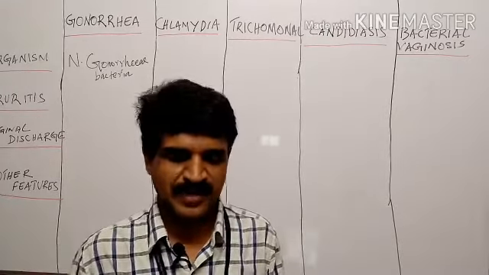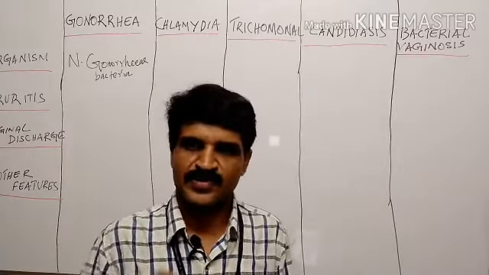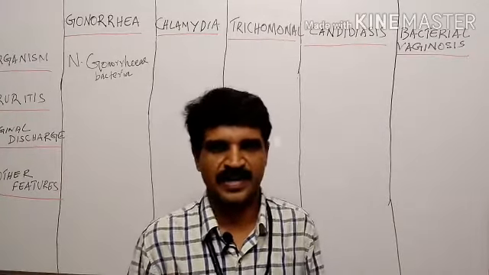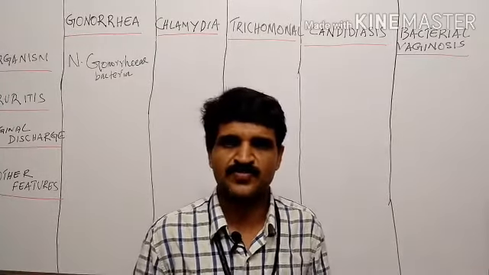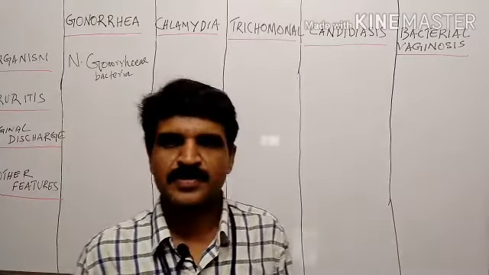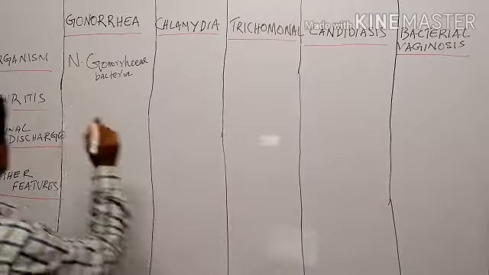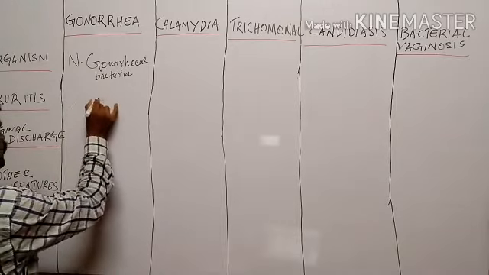Sometimes the symptoms start with an infection of pharynx, infection of cervix, or infection of anal canal. Then it is associated with urinary symptoms. Gonorrhea always is associated with urinary symptoms, as it affects the genitourinary organs. Urinary symptoms like profuse urination, increased frequency of urination, etc. Then comes the pruritus. We have seen that pruritus is the common feature of all the pathological infections of vagina, so here also it is associated with pruritus. We can use 1+ mark for pruritus in gonorrhea.